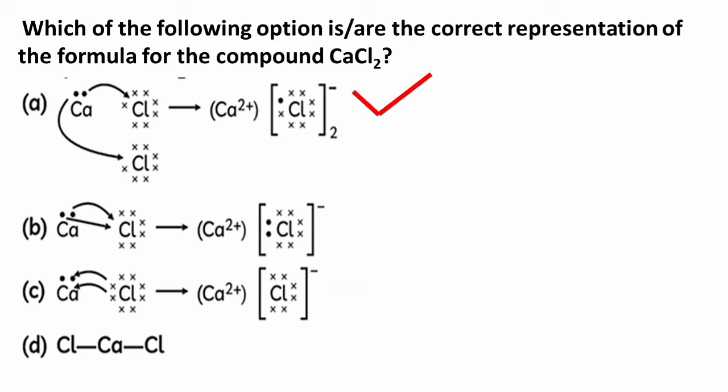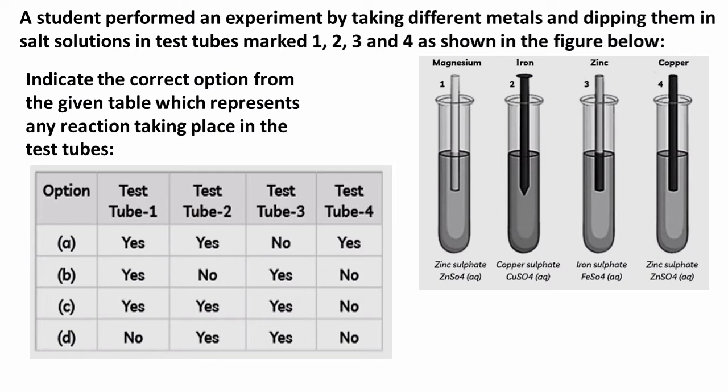Moving on to the next question. A student performed an experiment by taking different metals and dipping them in salt solutions in test tubes marked 1, 2, 3 and 4 as shown in the figure below. Indicate the correct option from the given table which represents any reaction taking place in the test tube.